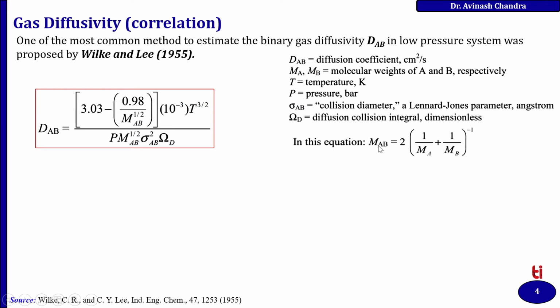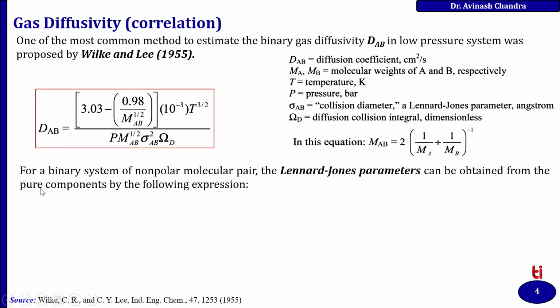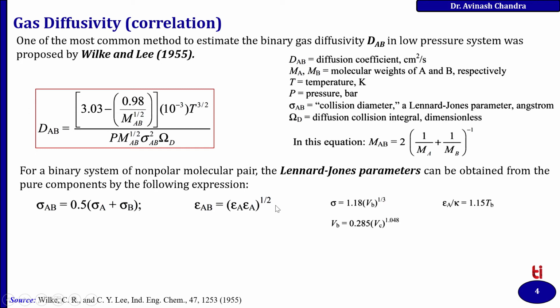In this equation, MAB is defined as 2 times 1 by MA plus 1 upon MB, inverse. For a binary system of nonpolar molecular pair, the Lennard-Jones parameter can be obtained from the pure components by the following expression: sigma AB is equal to 0.5 times sigma A plus sigma B, whereas epsilon AB is equal to epsilon A times epsilon B to the power 1 by 2.